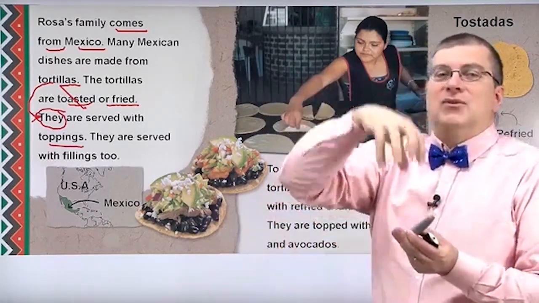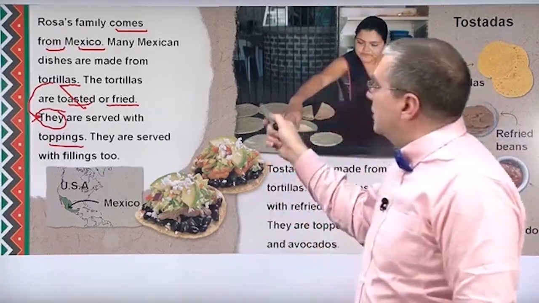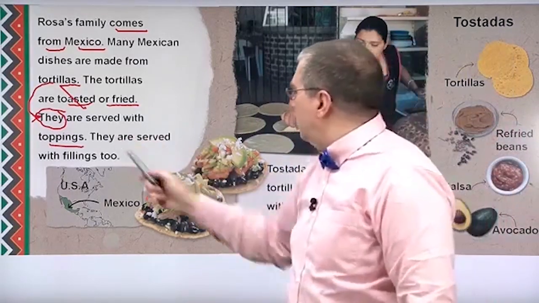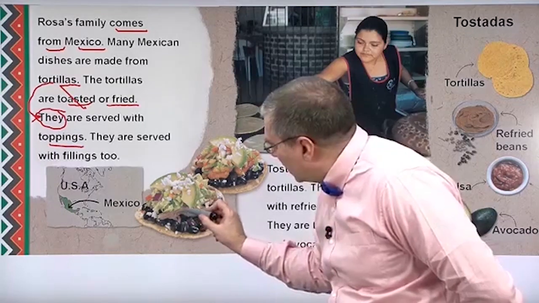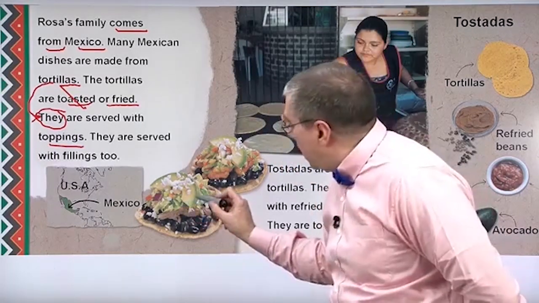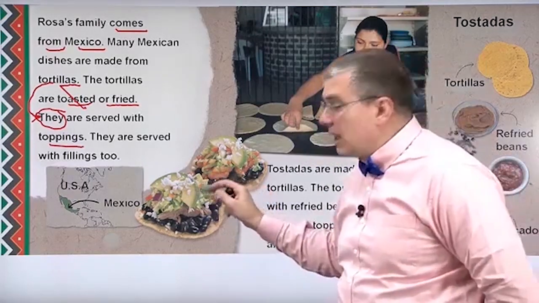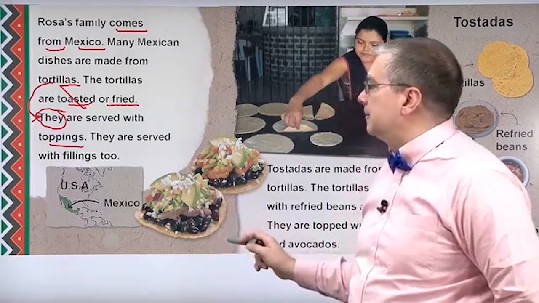So toppings are food that you put on other food. Here's food, tortillas, and you put other things on the tortillas, toppings. What kinds of things? Here we can see beans, chicken, salad, avocado, cheese, lots of different kinds of toppings on the tortilla.